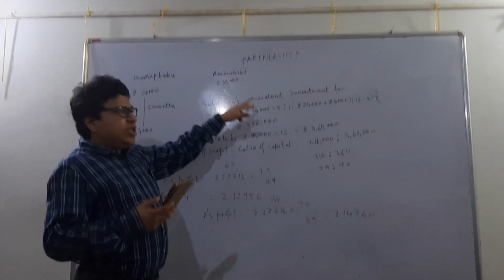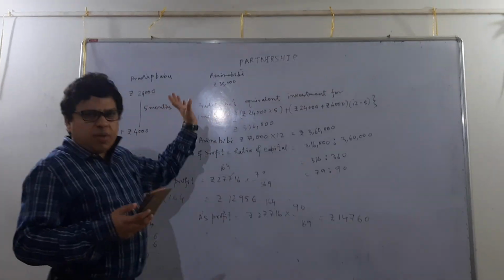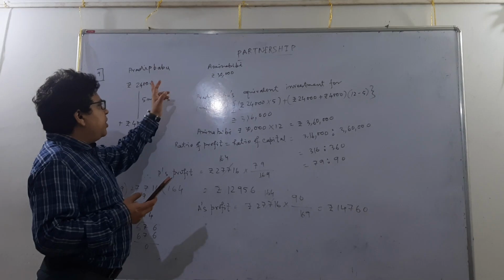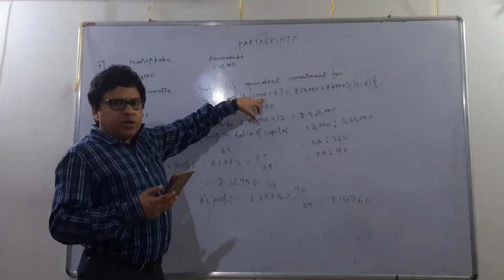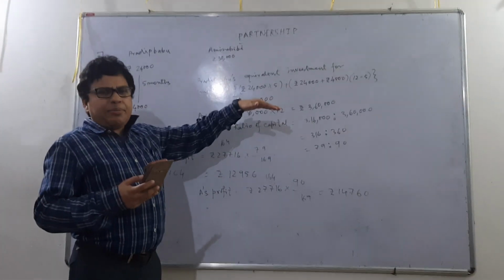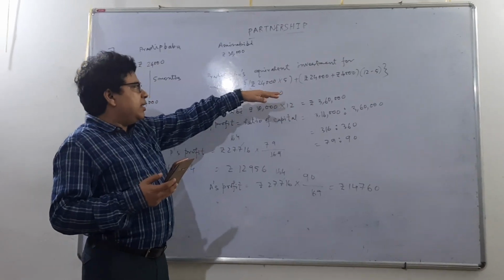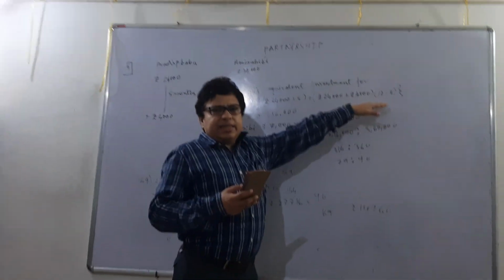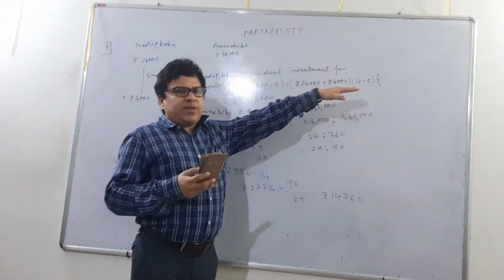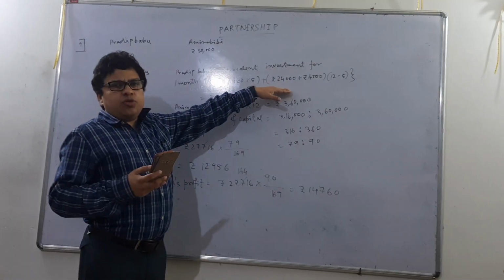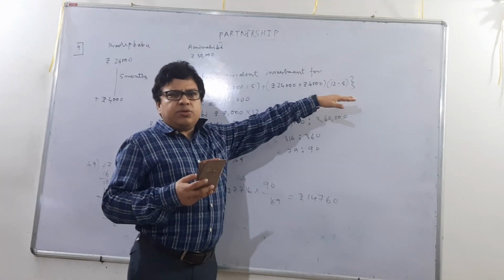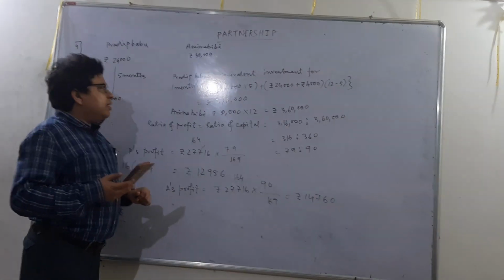So Pradeep Babu's equivalent investment for 1 month will be what? Will be rupees 24,000. What was his working capital for the first 5 months of the year? And for the remaining 7 months, that means 12 minus 5 months, his investment was rupees 24,000 plus 4,000, that means rupees 28,000.